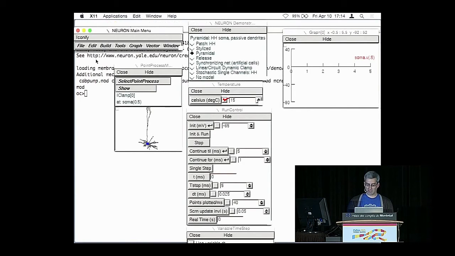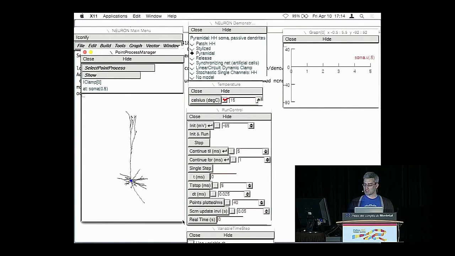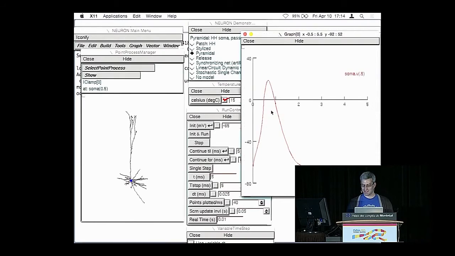What Neuron is doing right now is called a current clamp experiment. This I clamp here, I stands for current. At this blue dot, there's a simulated electrode that's injecting a little bit of current into the soma of this cell. If I run this model now, over here, this graph populates. On the x-axis, we have time in milliseconds. On the y-axis, we have the voltage recorded from this cell.